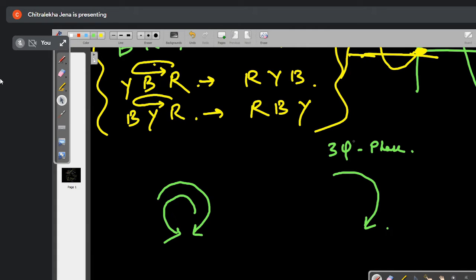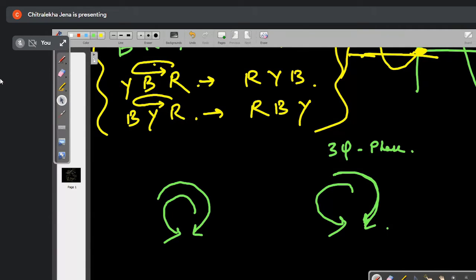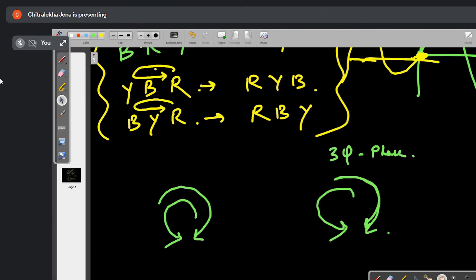So same thing here, same thing in this case also. Suppose you have gone to an industry, you have seen that the motor is rotating in one direction. You want that the motor should rotate in the other direction. What will be your suggestion? Tell me. I have already explained this, I have given you a hint also. What you have to do? Just tell me. Let it be wrong, I want the answer from you.